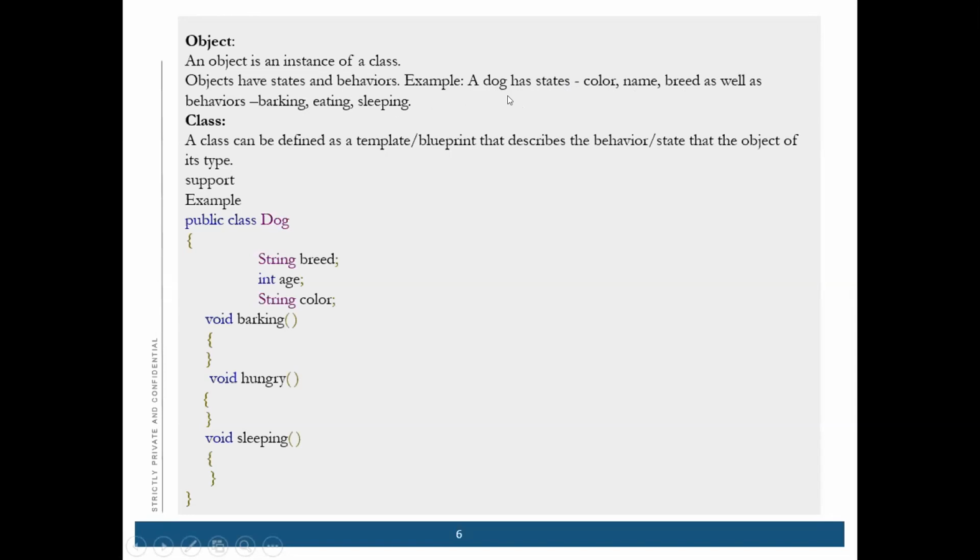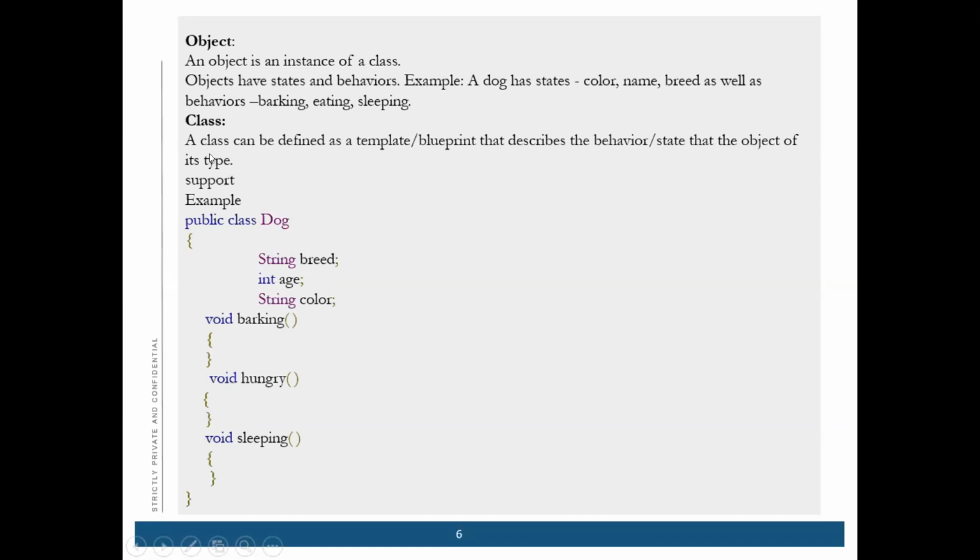When it comes to a class, a class can be defined as a template or a blueprint that describes the behavior and state of objects of this type. Suppose, for example, there is a class called Dog. These are the data types of this class, which make the state of it, and these are the methods which tell you the behavior of that class.